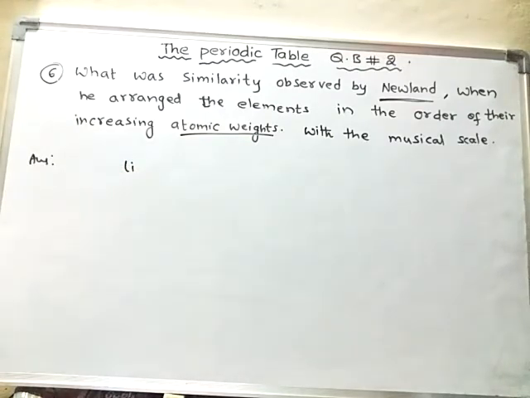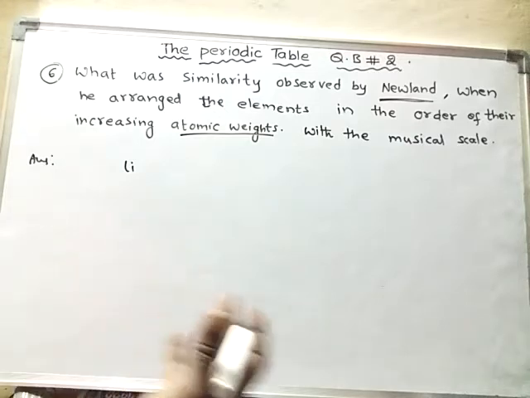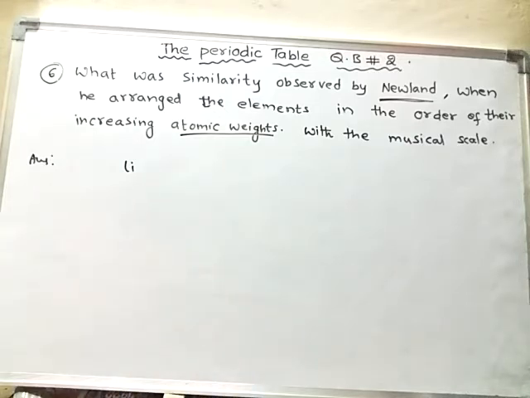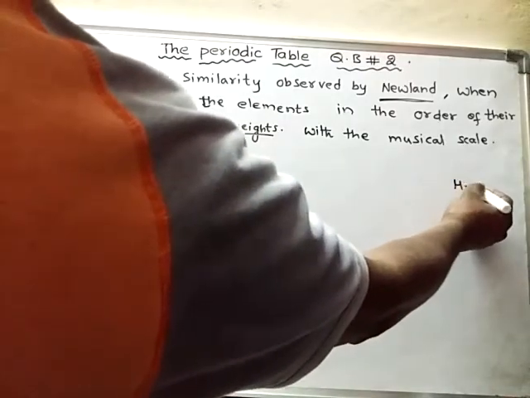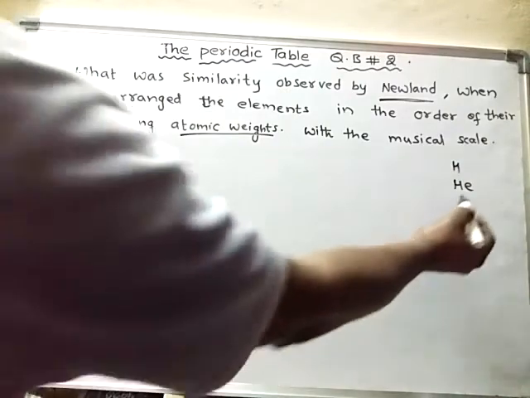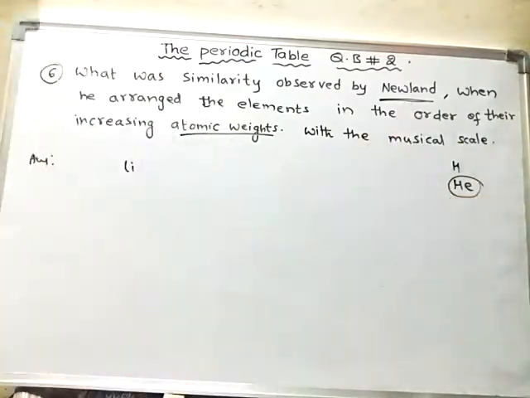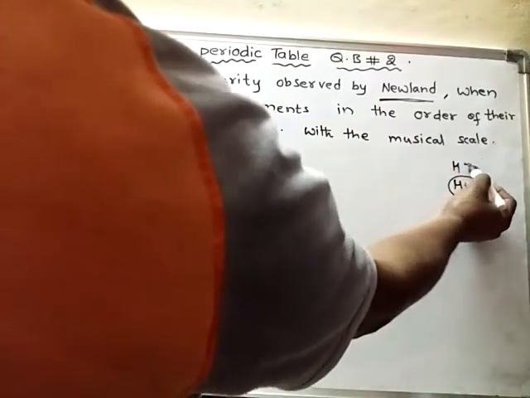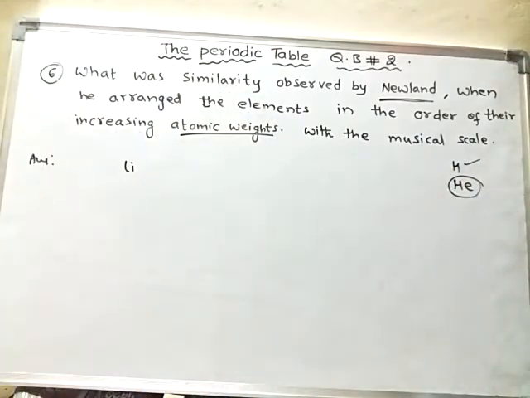Because of hydrogen and helium, helium was not known to him, and he didn't arrange hydrogen. Helium is an inert gas. The first element should be hydrogen, the second element should be helium. But at the time of Newland, helium was not discovered, and even hydrogen, he neglected to put into his classification.